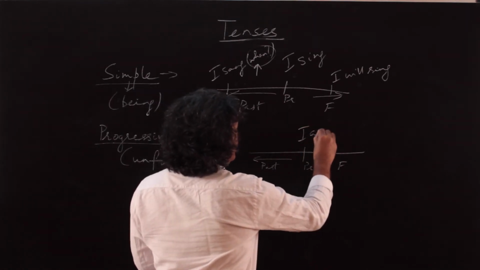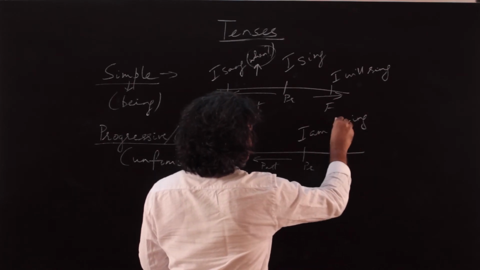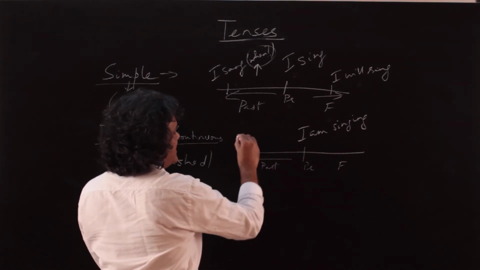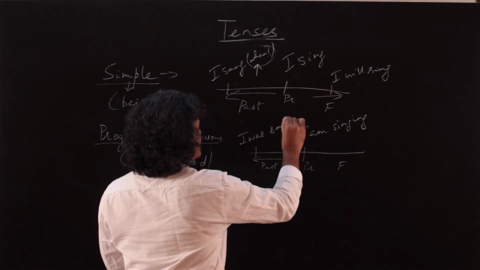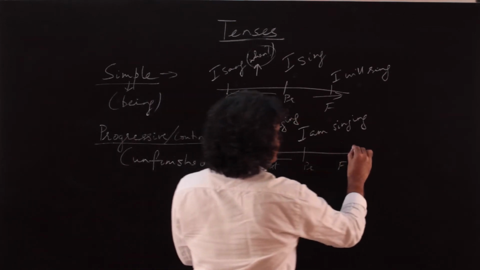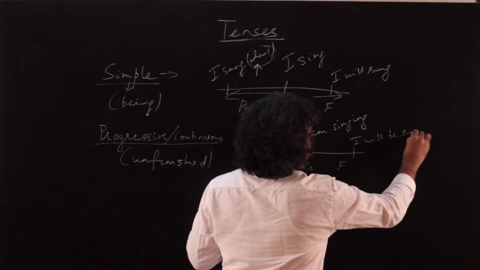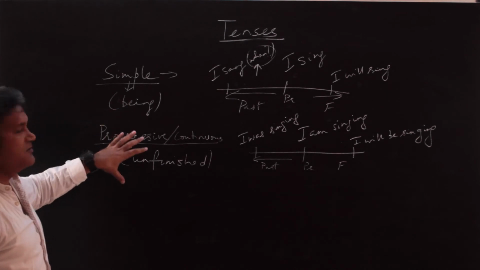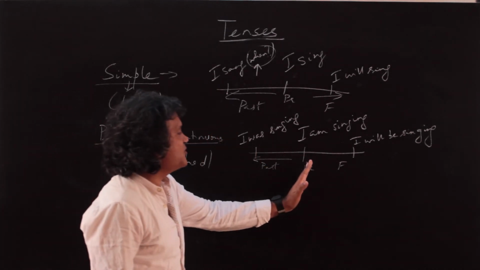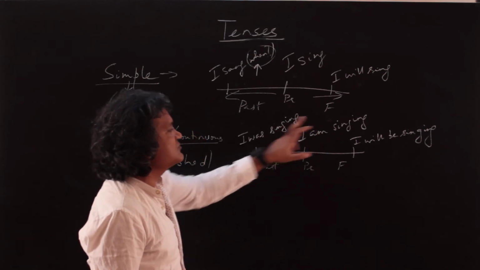So I am singing. Sometime in the past, whenever I was singing, and in the future, I will be singing.